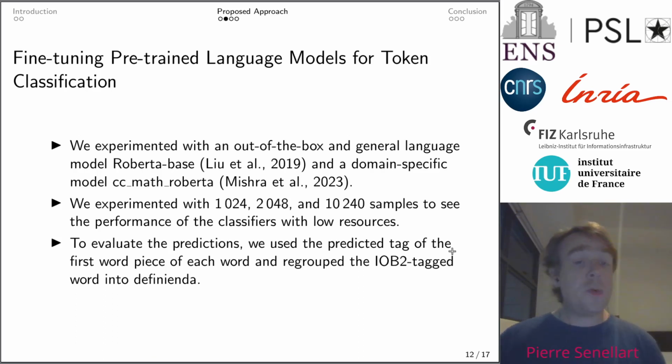We experimented with a different number of samples for the fine-tuning task to see the performance of the classifiers with low resources. Then to evaluate the prediction, we compared the extracted terms, based on the IOB2 tagging, with our gold standard in our labeled dataset. So this is the first category of approach.